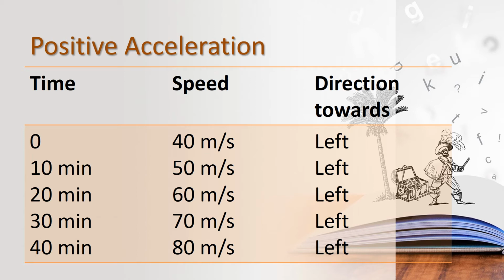See, this is the example of positive acceleration. See, children, at the time of 0 minutes, the speed is 40 meter per second towards left. Direction is also mentioned. And at 10 minutes, the speed is 50 meter per second, and direction is left. And in 20 minutes, the speed is 60 meter per second. And in 30 minutes, 70 meter per second. And in 40 minutes, 80 meter per second.